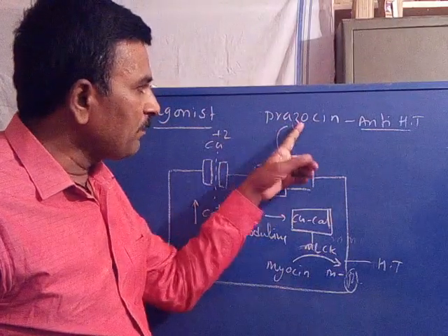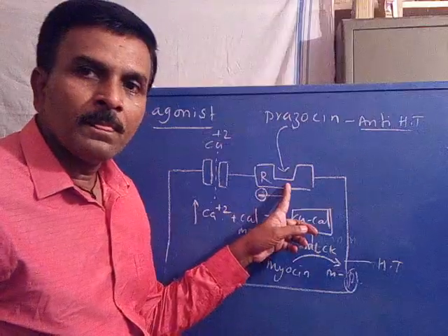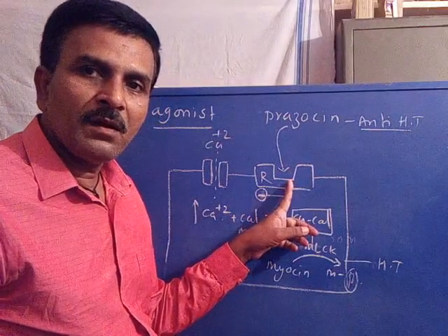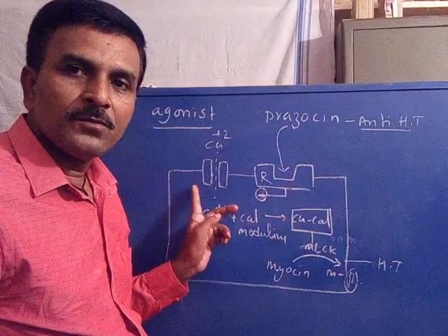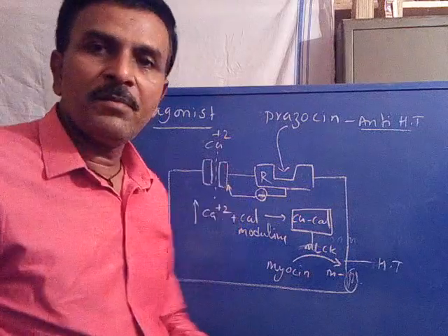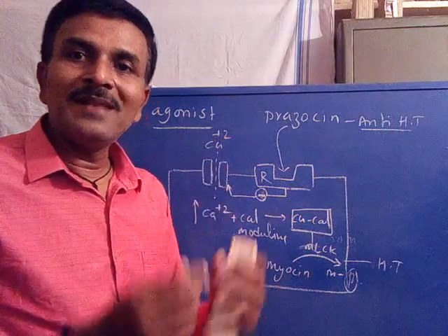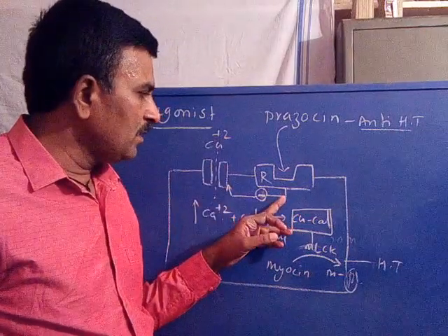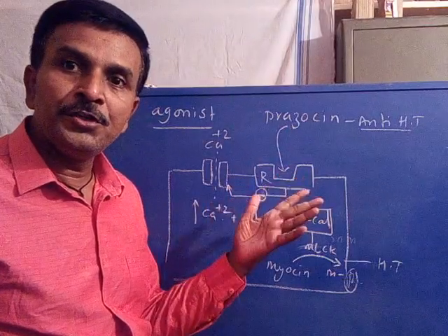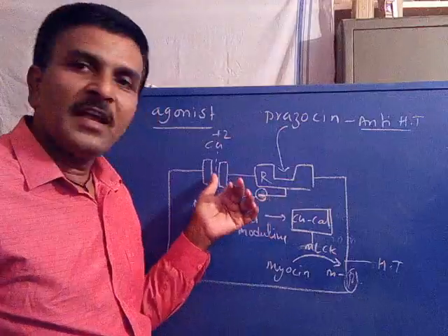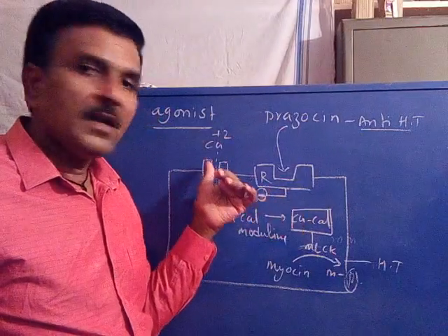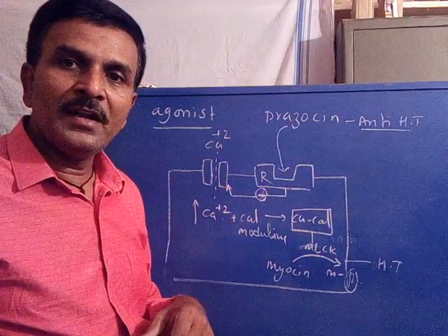Now after binding of prazosin to the receptor, the drug initiated through the receptor to close this channel, to close this gate. For what purpose? To prevent the calcium entry. So when the drug binds with the receptor, it induced the calcium plus 2 gate to close, through the receptor, in order to prevent the calcium plus 2 entry.